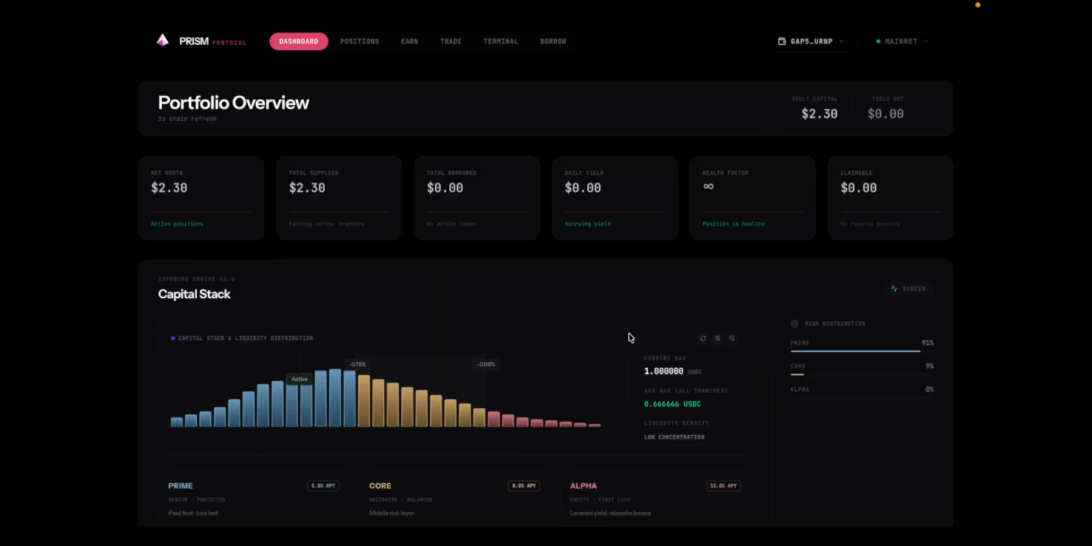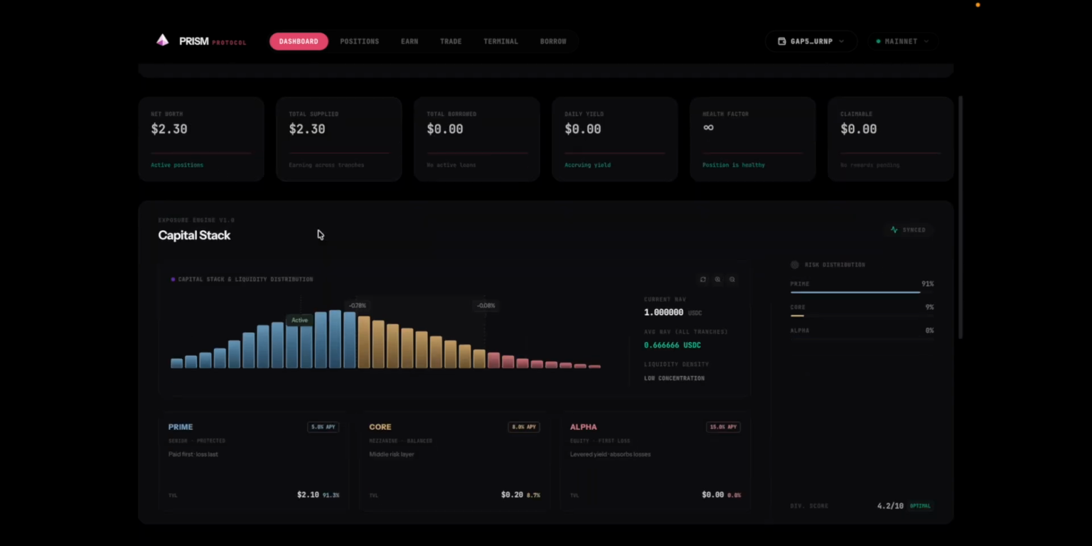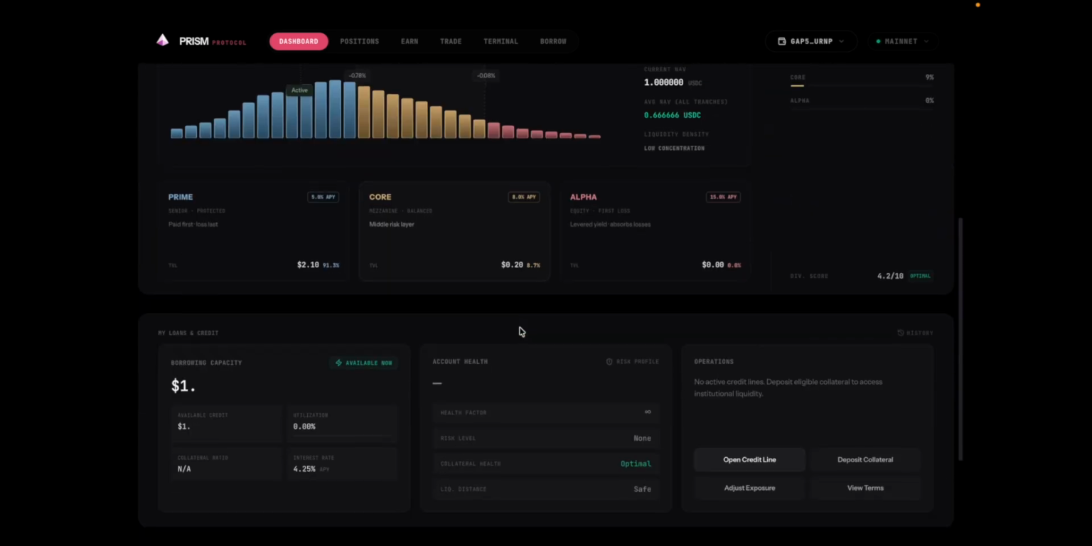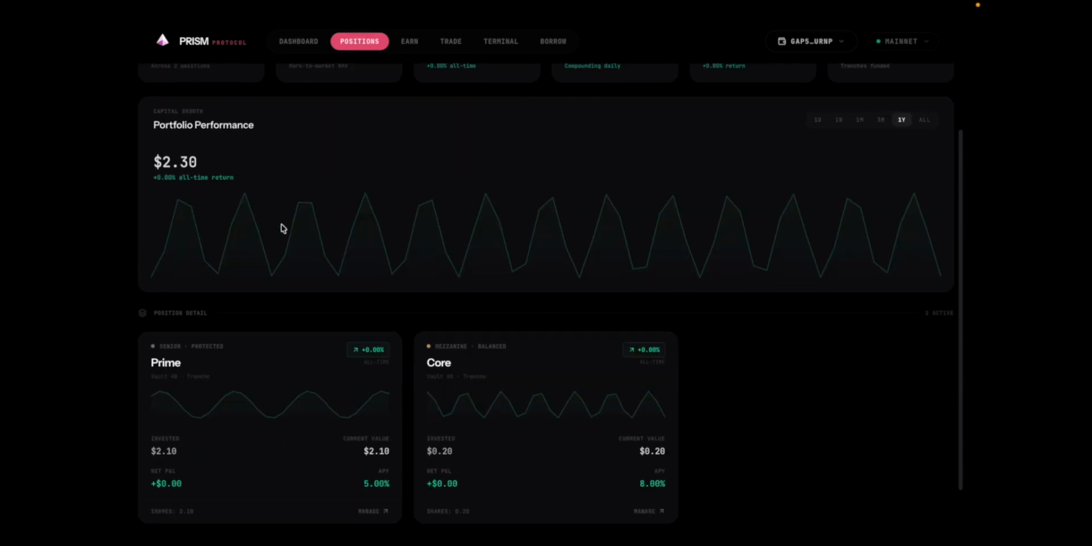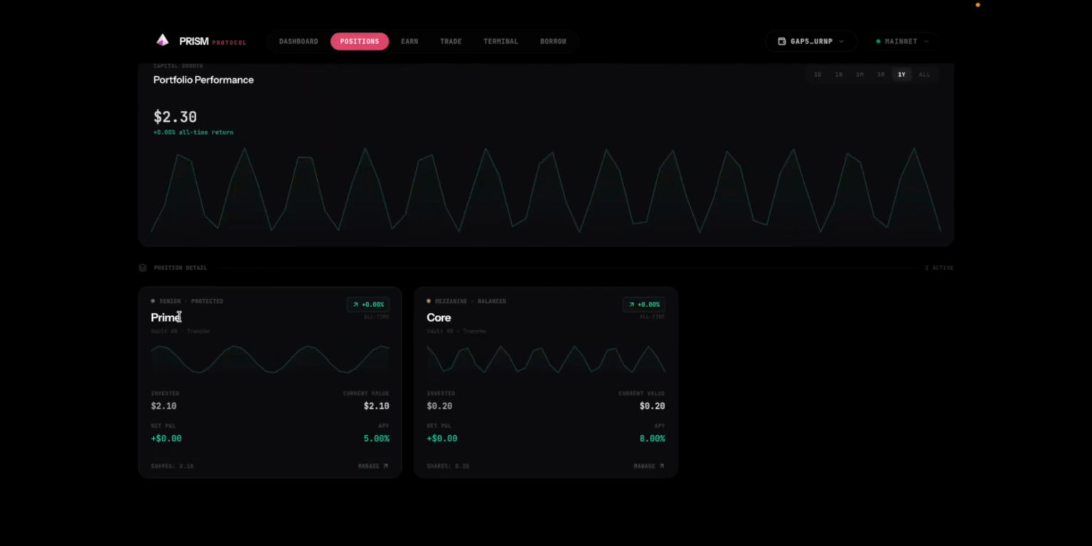After landing on the Prism Protocol main app, it will ask you to connect your wallet. I have connected my wallet already. Now you can see the profile portfolio section. Here are all the details of the portfolio section. Now let's go to the positions. The positions show your current portfolio position. This shows that I am currently invested in prime and core.